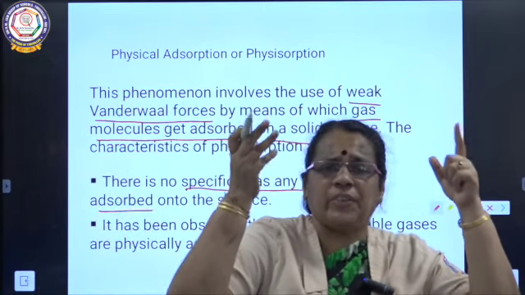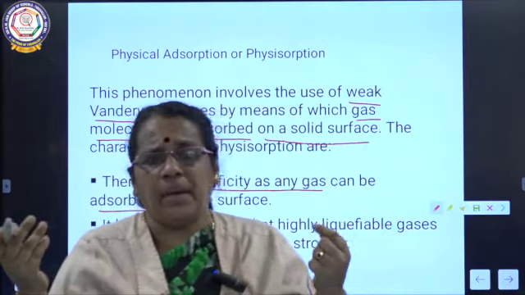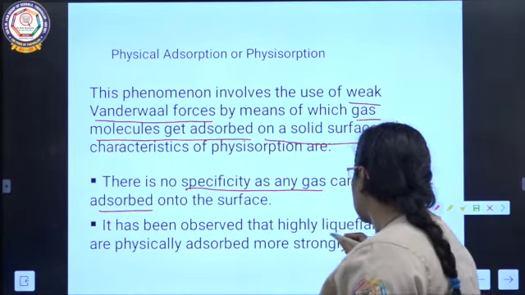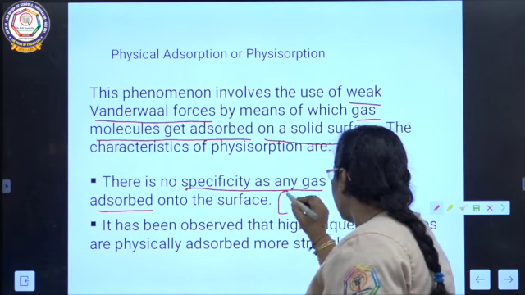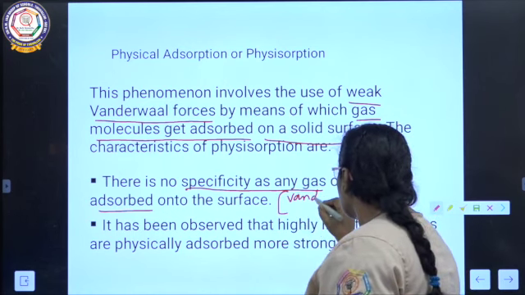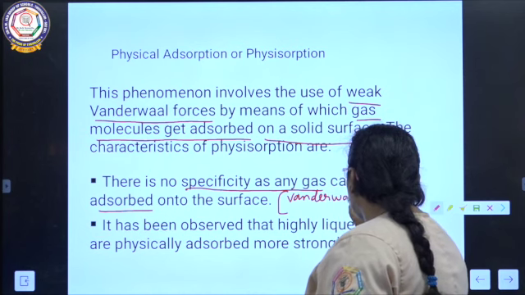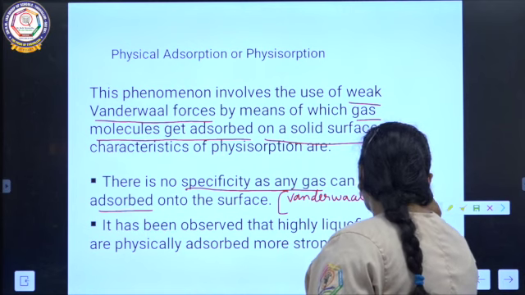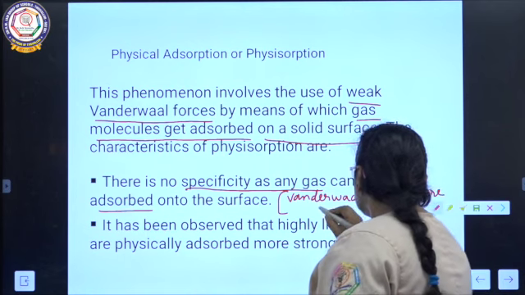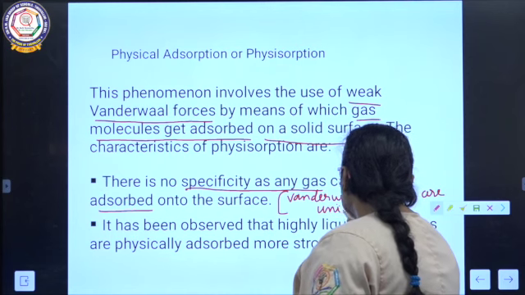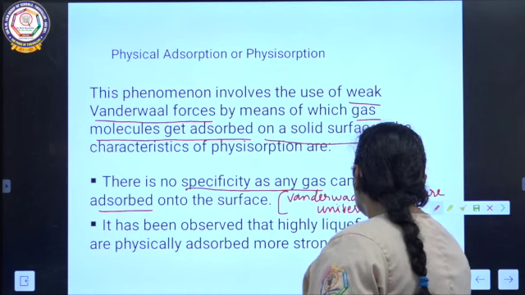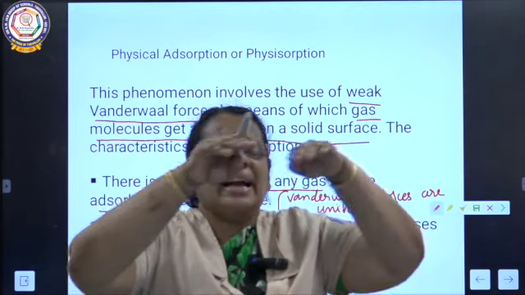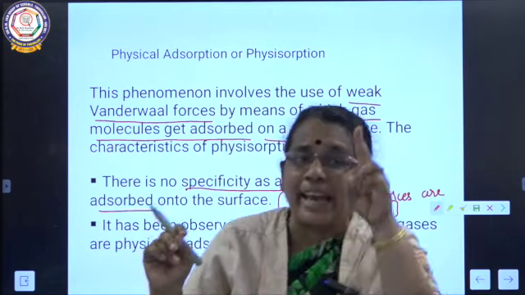Any gas can be adsorbed at the surface of a solid because van der Waals forces are universal. As van der Waals forces are universal, any gas can be adsorbed at the surface of the solid. So this is the second point.